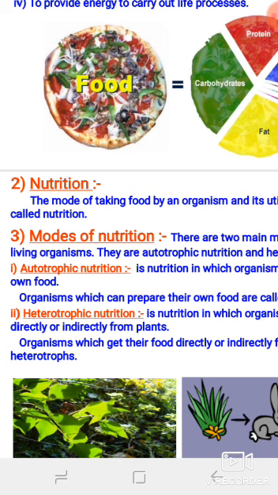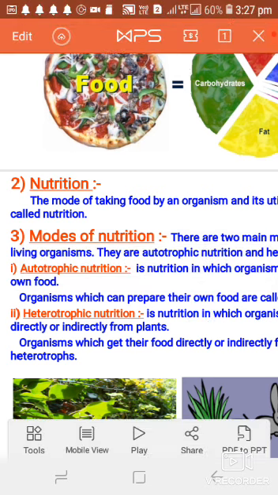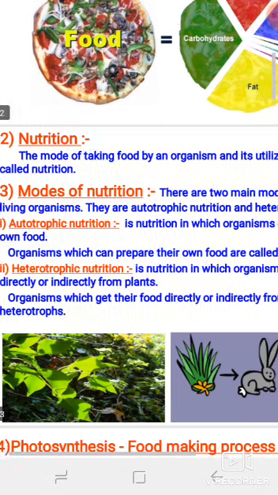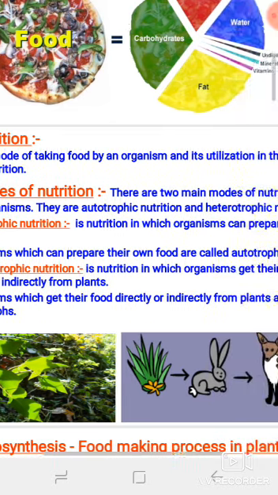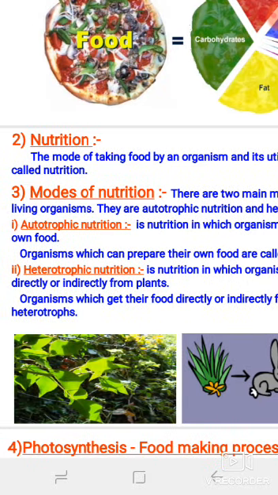So what is the complete definition of nutrition? The process of taking in food by an organism and then its utilization by the various body parts is called nutrition. So once again I'm repeating here, the mode of taking food by an organism and its utilization in the body is called nutrition.